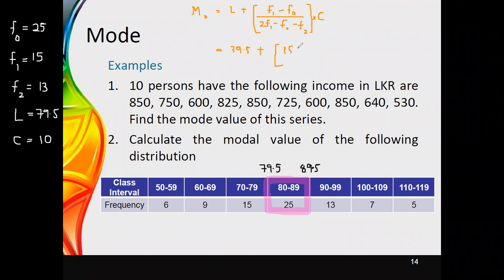F1 minus f0, value of f0 is 25. Then this has to be divided by 2 times f1. F1 multiplied by 2, value is now equal to 30. Then minus f0 is 25. Then this minus f2 is 30. F2 is 30. Then we can see that